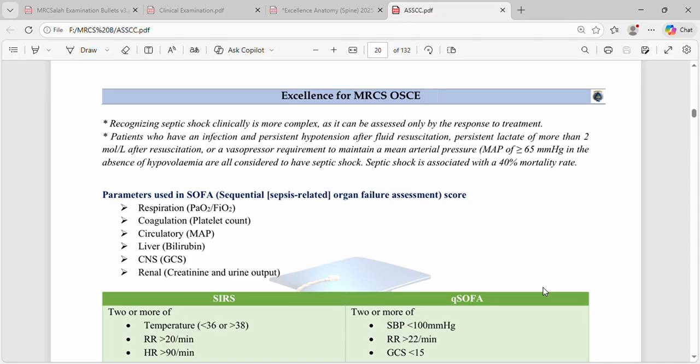So the SOFA score includes respiration, coagulation, platelet count, and circulatory. We check mean arterial pressure, liver, bilirubin. So these are the parameters: respiration, partial pressure of O2 divided by fractional inspiratory O2, FiO2, the Carrico index. So this is respiration, coagulation, platelet count, circulatory mean arterial pressure should be greater than 65 mmHg, liver bilirubin, CNS GCS, and renal creatinine and urine output.